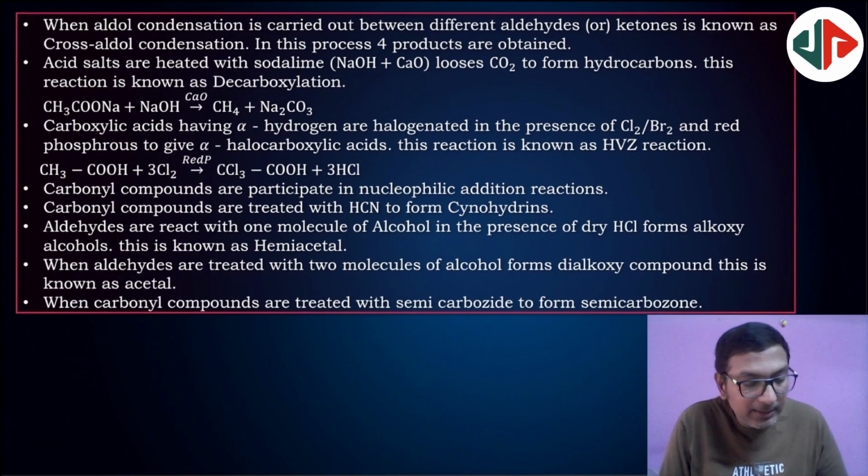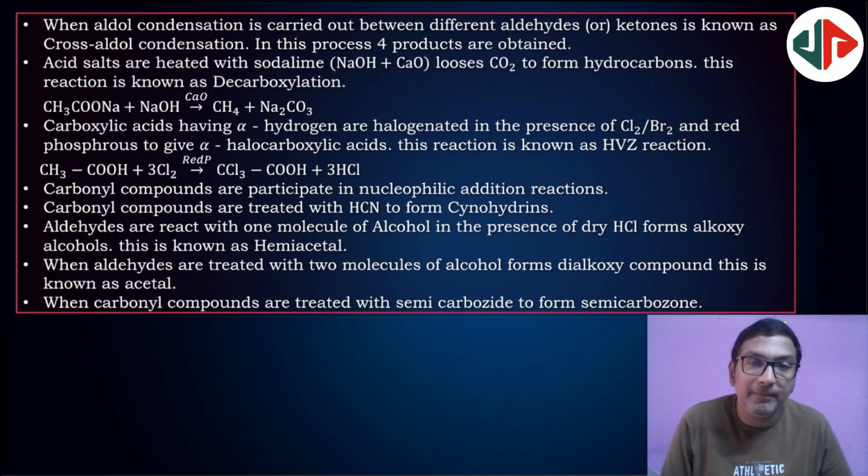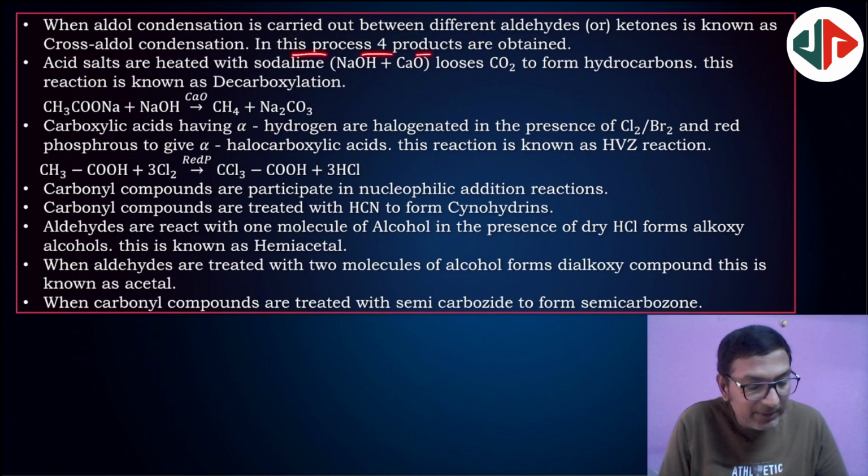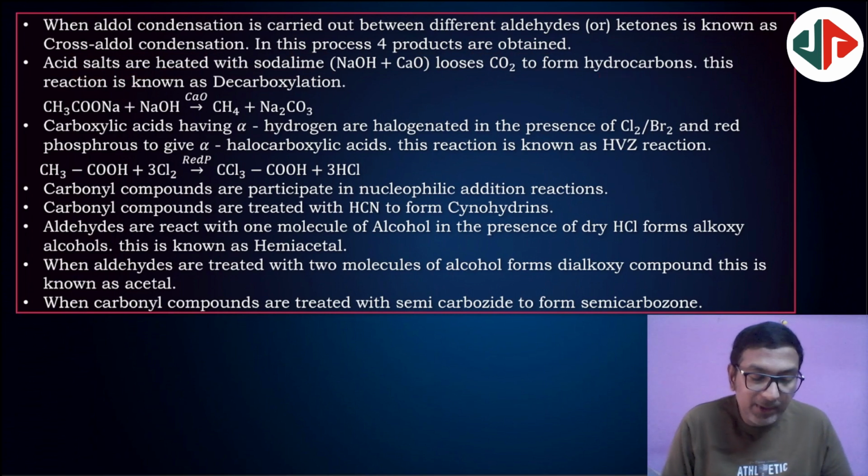So when aldol condensation is carried out between 2 different aldehydes or 2 different ketones, it is crossed aldol condensation. So in this process 4 different products will be obtained, based on mechanism. Next, acid salts are heated with soda lime and lose CO2 to form the corresponding hydrocarbons.